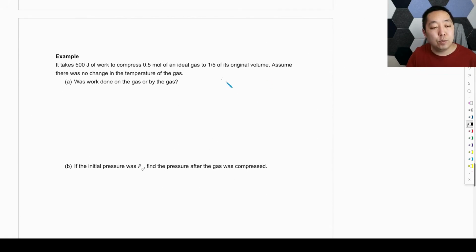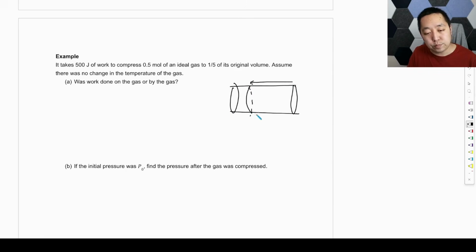Okay, it takes 500 joules of work to compress 0.5 mole of an ideal gas to 1/5 of its original volume. Assume there was no change in the temperature of the gas. Was work done on the gas or by the gas? So let's think about the gas here. We're going to 1/5 of its original volume. So we're shrinking it, right? And we're going to apply a force to shrink that. So that's going to be done on the gas. So we say positive work was done on the gas.